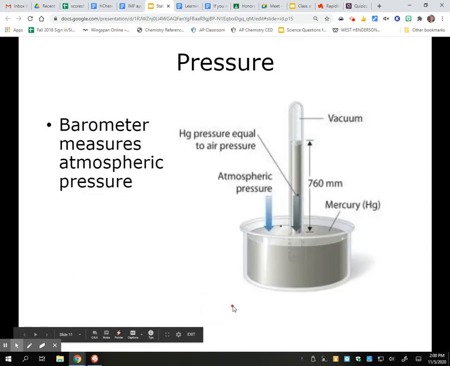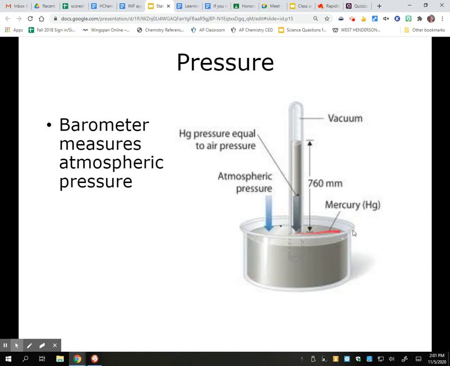Now, how we measure pressure is through a barometer, and barometers are of all different types, and they're pretty easy to make. You can make a homemade barometer. Barometers measure atmospheric pressure. The first one was developed by Torricelli, and it is considered unsafe now, but back in the day, we used mercury for a lot of things.